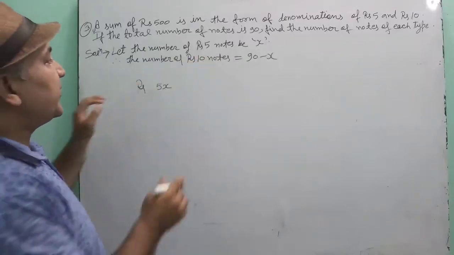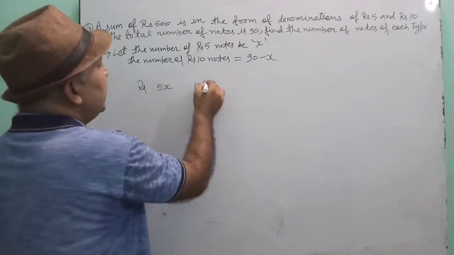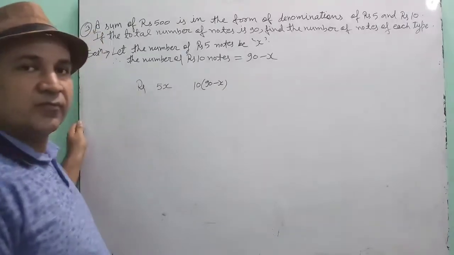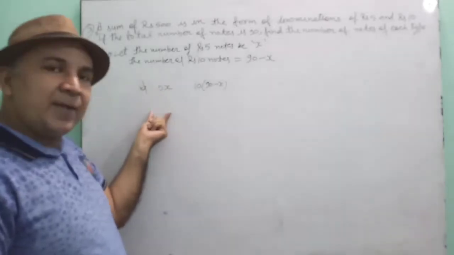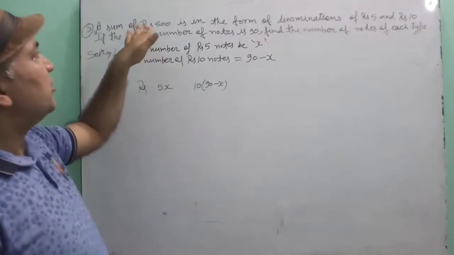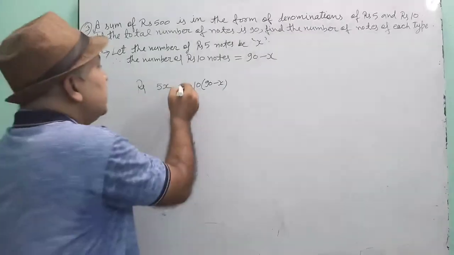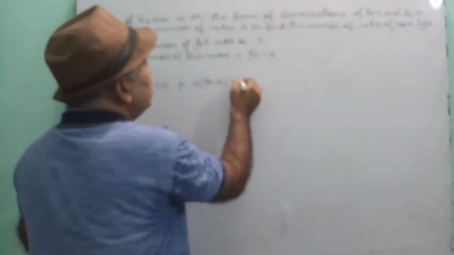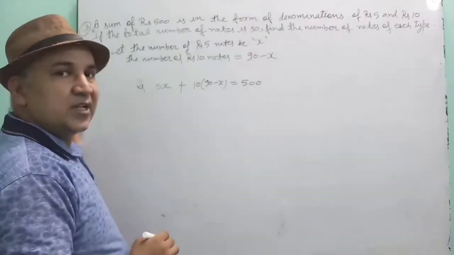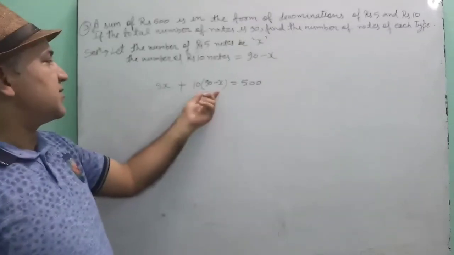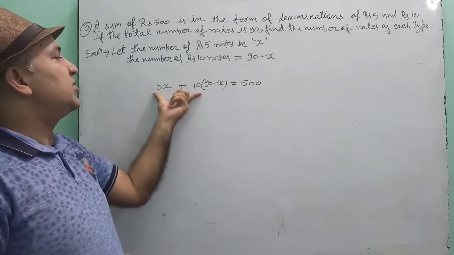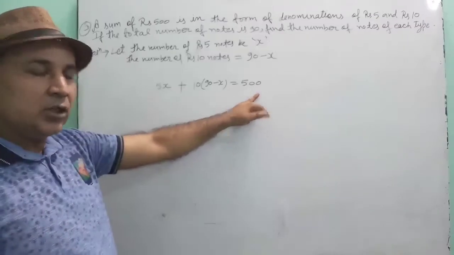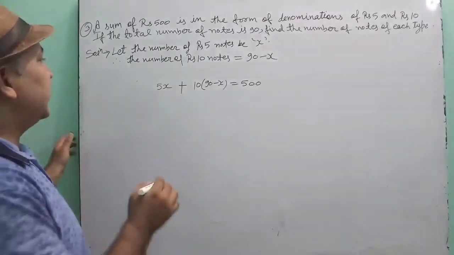And what will be the value of 10 rupee notes? 10 will be multiplied by the number of notes, that is 10 into (90 minus x). Understood? This is the value of 10 rupee notes, and this is the value of 5 rupee notes. But according to the question, total money is 500. That means the sum of these two should be equal to 500. Now your equation is ready. Solve and get your answer.